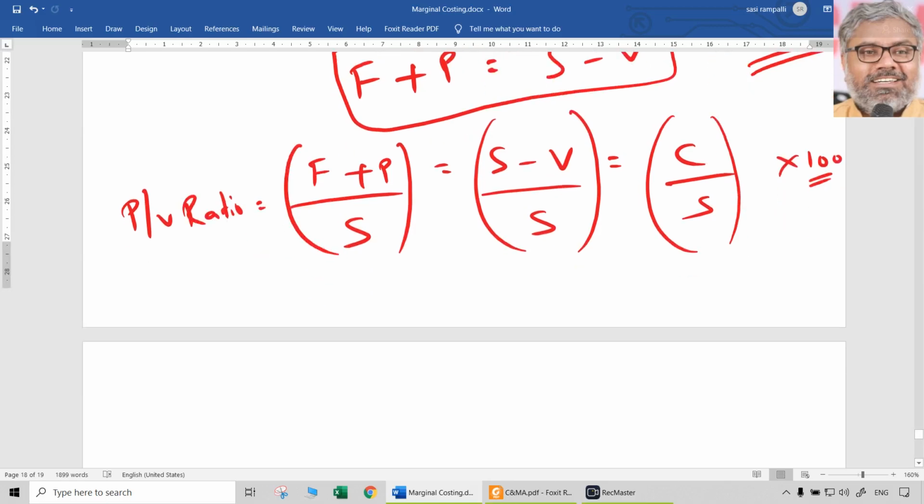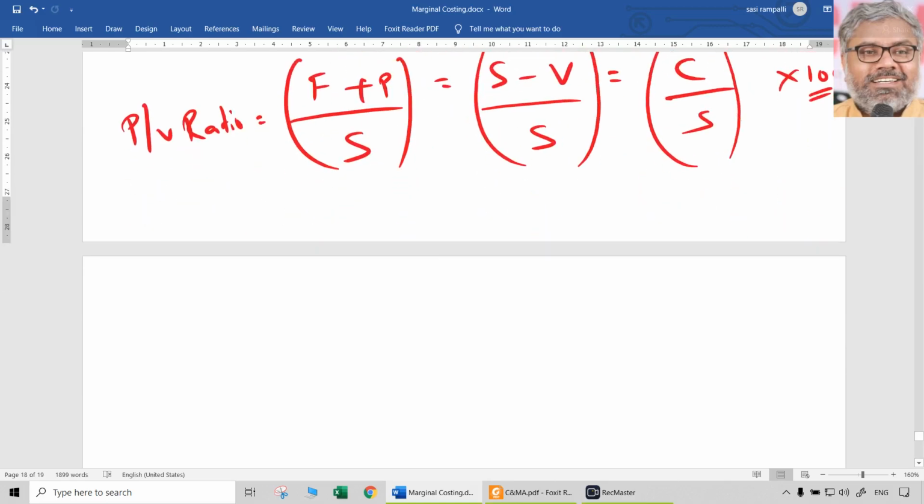So once we have this PV ratio, let us understand the other side of the PV ratio, which is the complement of PV ratio. Two ratios are called complements of each other if the total of them is equal to 100. Now, PV ratio is nothing but sales minus variable cost divided by sales, right?